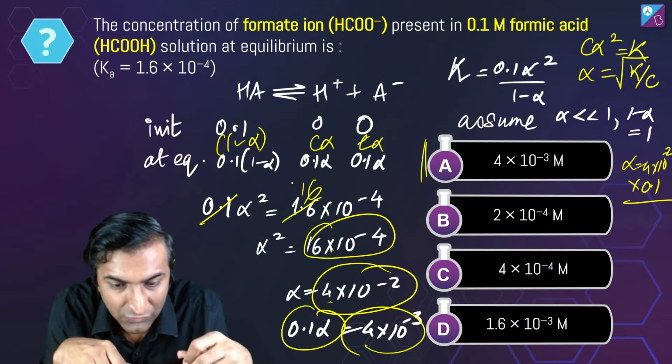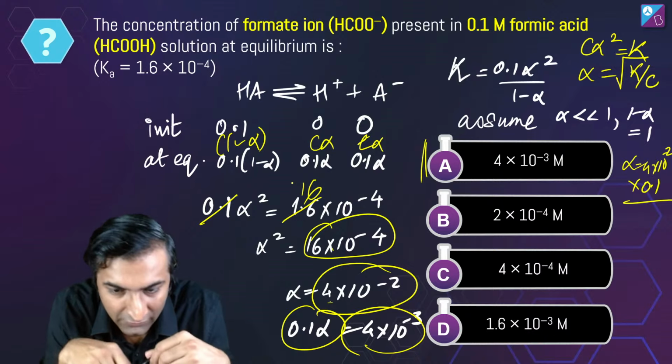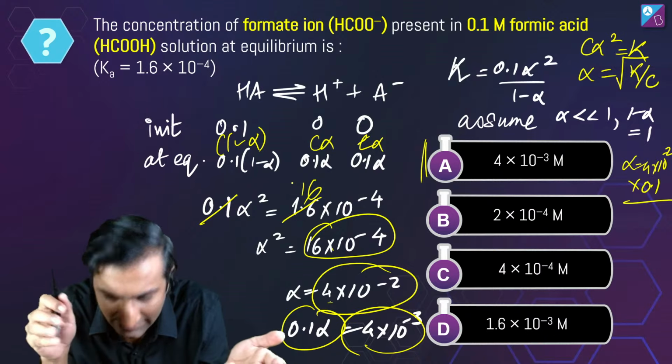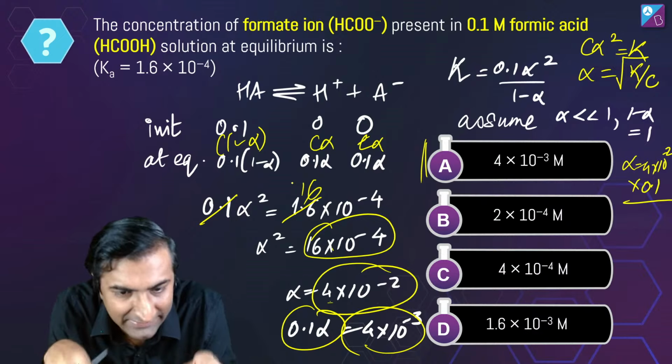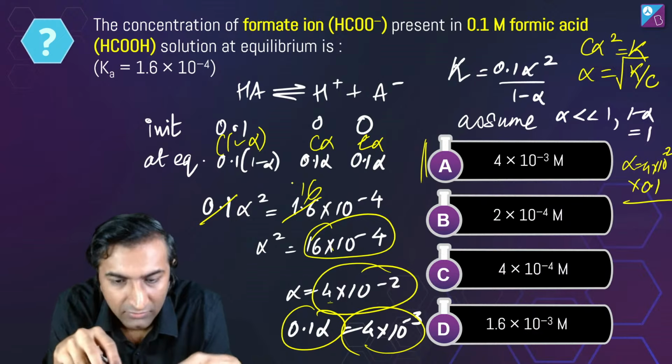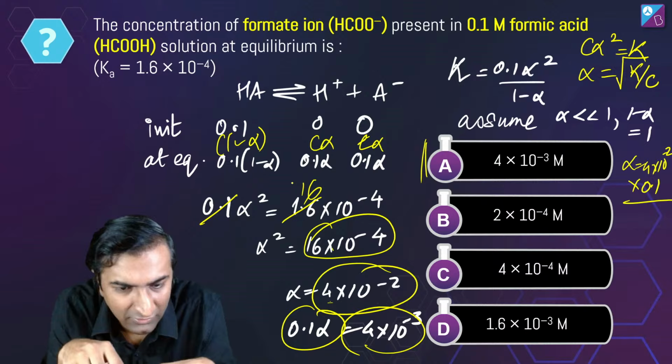Sir, it is 4 into 10 power minus 2. Oh, X is 4 into 10 power minus 2, so the concentration is 0.1 times X. Yeah, exactly, Yuvraj. That's what I thought as well. But Rec thinks it is C. Rec, tell me, what happened? Did something go wrong? You take X, got it.